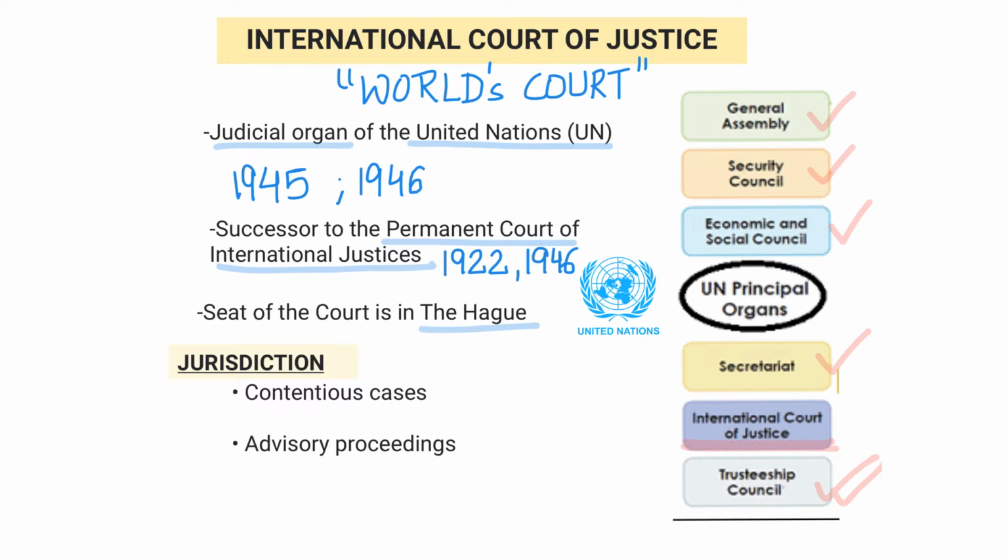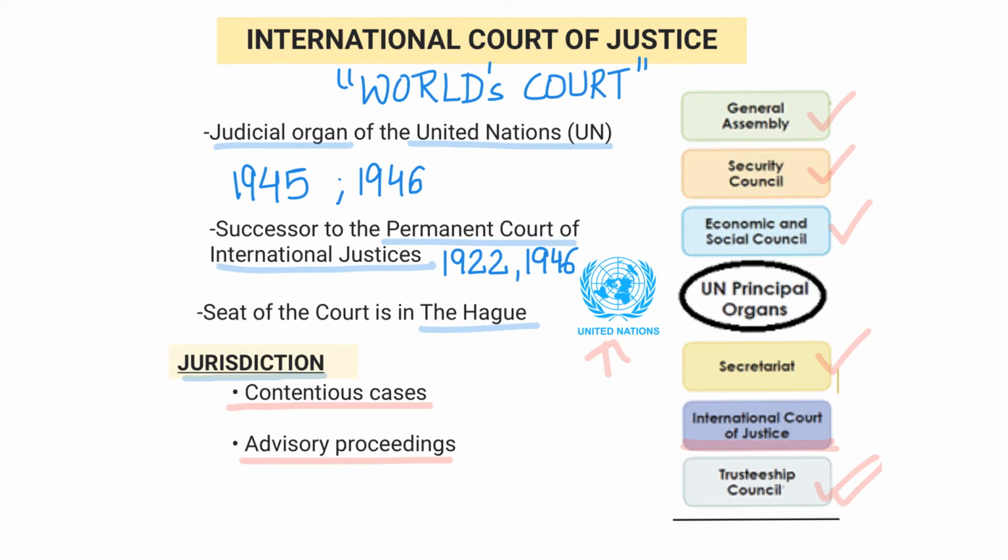मेजर फंक्शन या फिर एरिया ऑफ ज्यूरिडिक्शन क्या है? डुअल ज्यूरिडिक्शन है. द फर्स्ट वन इज it decides in contentious cases in accordance with international law, and it takes up disputes of legal nature that are submitted to it by the states. And the second one is advisory proceedings, also known as advisory jurisdiction. Here it gives advisory opinions on legal questions at the request of members of United Nations or other specialized agencies which are authorized to make such a request.